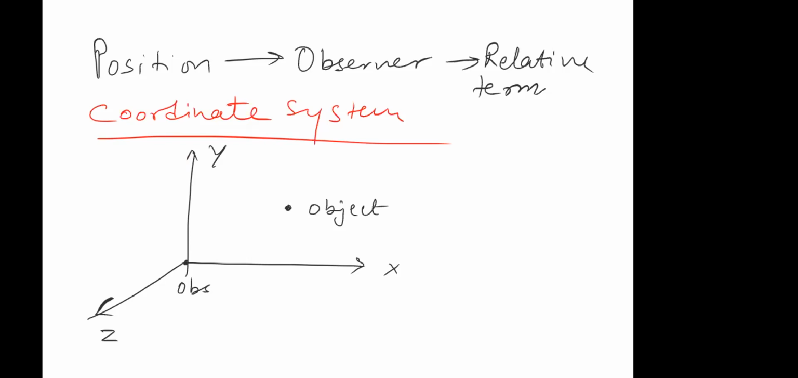Now, if I want to define the location of the object considering these axes, let's say the object is in the xy plane only. It's not at a certain height. It's only on a plane. Let's say you made a dot on a blackboard, right?